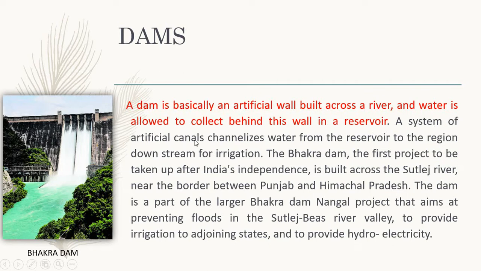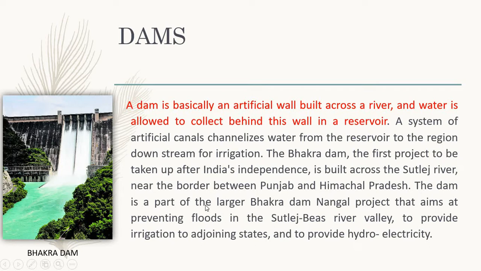A system of artificial canals channelizes water from the reservoir to the region downstream for irrigation. And this water coming from here, and also the water available in the reservoir, is used for irrigation purposes. The Bhakra Dam, the first project to be taken up after India's independence, is built across the Satluj River near the border between Punjab and Himachal Pradesh. So after the independence of India, the first dam built in India is the Bhakra Dam.